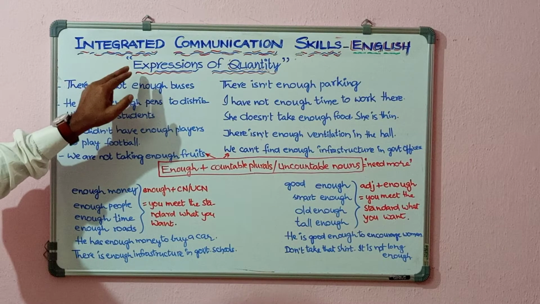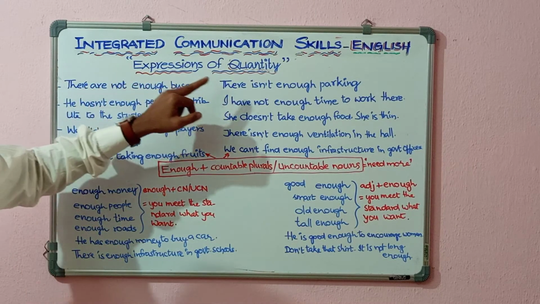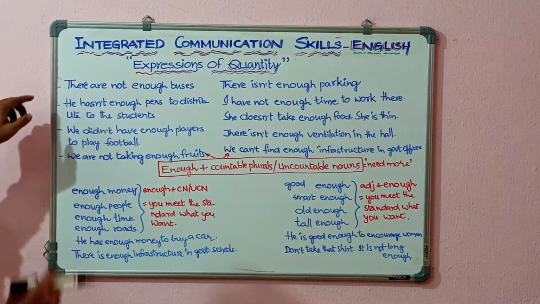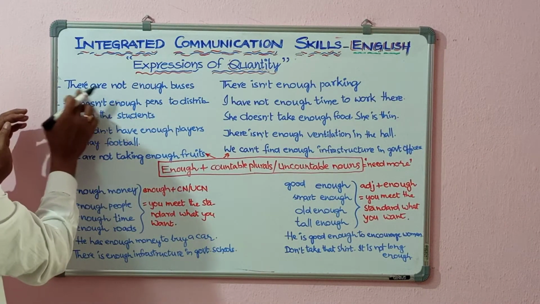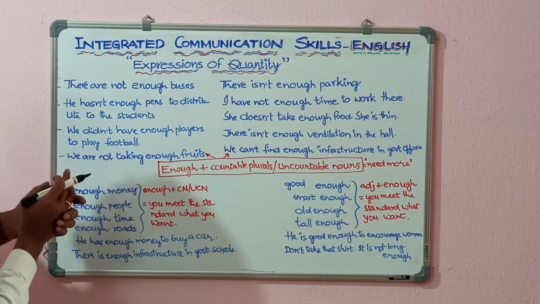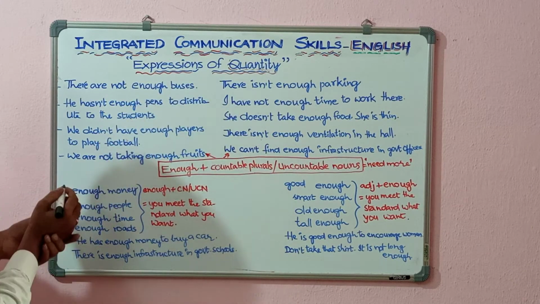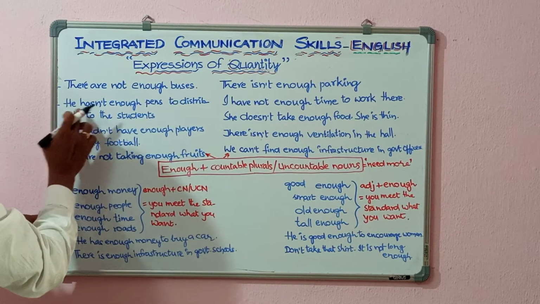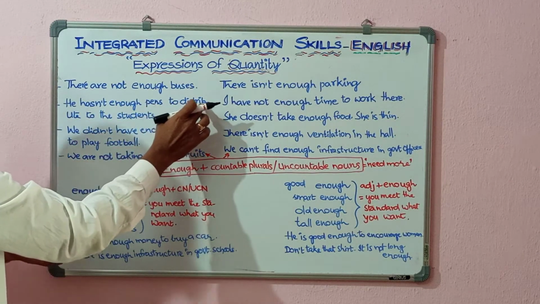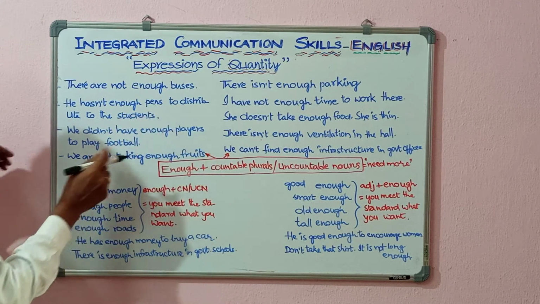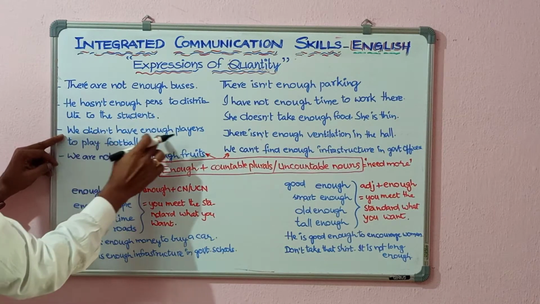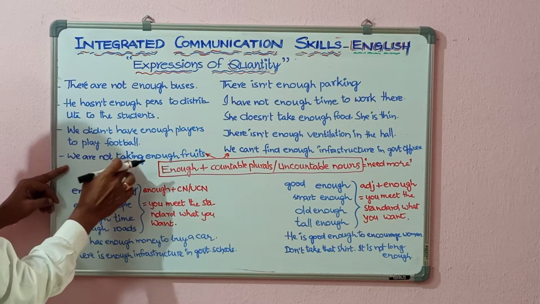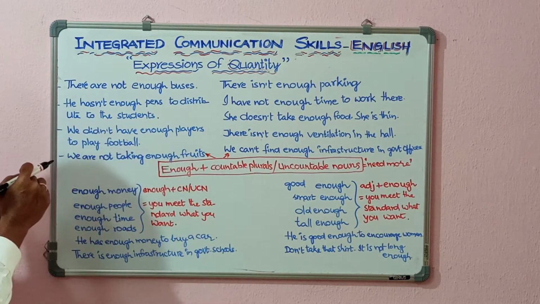This is also regarding the lesson expressions of quantity. How to express quantity. So look at these sentences. There are enough buses. There are not enough buses. He hasn't enough pens to distribute to the students. Third one, we didn't have enough players to play football. Next one, we are not taking enough fruits.